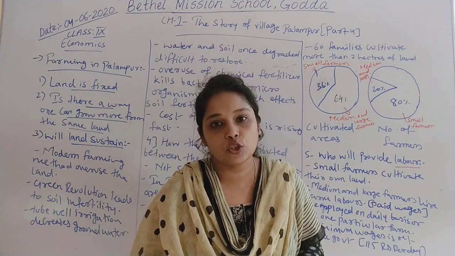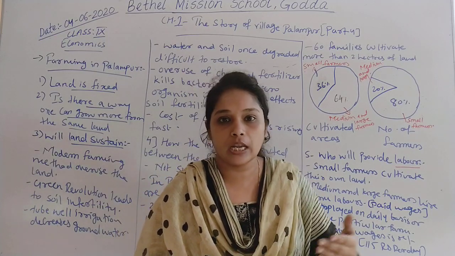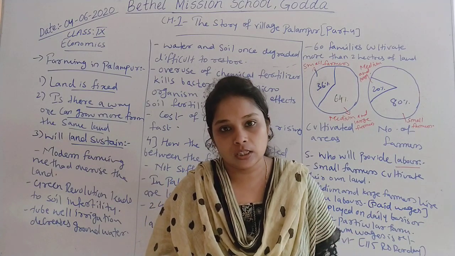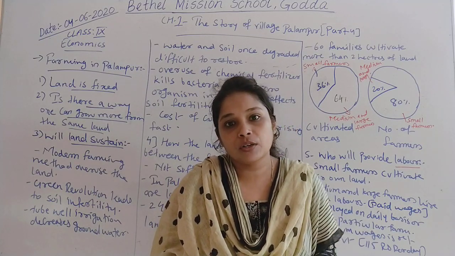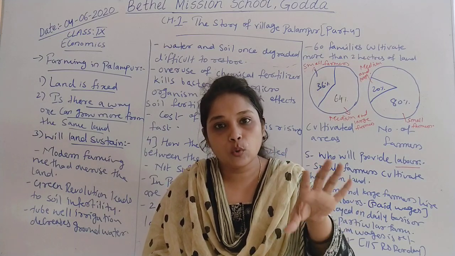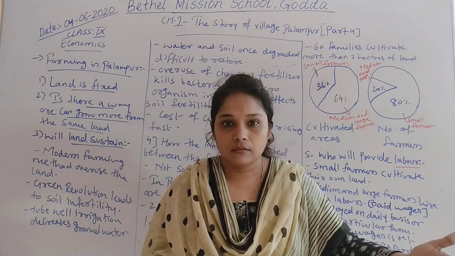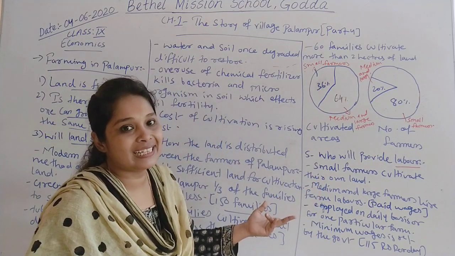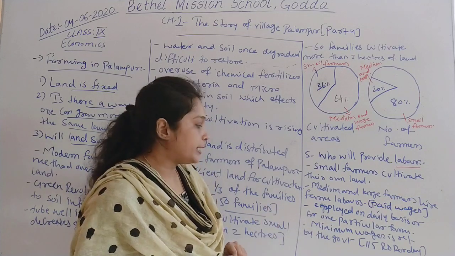When the medium or large farmers employ landless laborers or farm laborers, they employ them on two bases. First, on a daily basis. Daily they will come and farm the land, and they get daily wages. But there is one more method that large farmers use. They give one particular piece of land to a farmer and tell them to cultivate that land for them, and when cultivation gets over, they will pay by commodity, maybe by food grains or maybe by money. So they employ landless laborers on two bases: on a daily basis, or they give them one particular farm to cultivate.